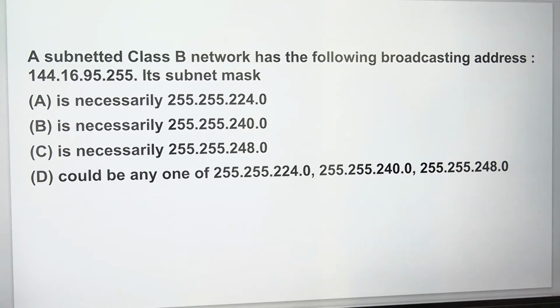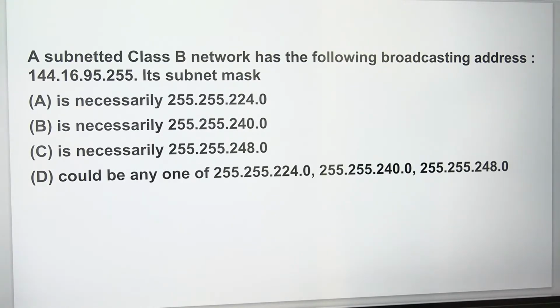Class B means 2 bytes: the first 2 bytes for the network, the last 2 bytes for the host.